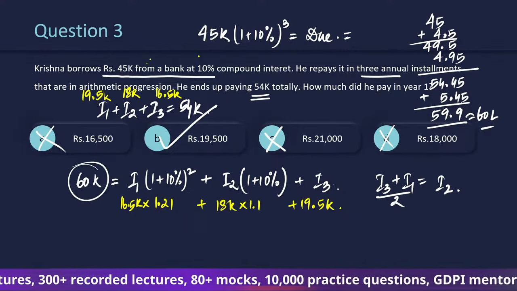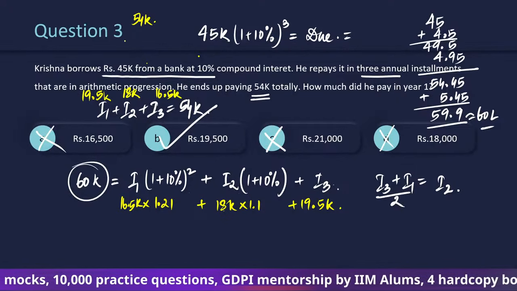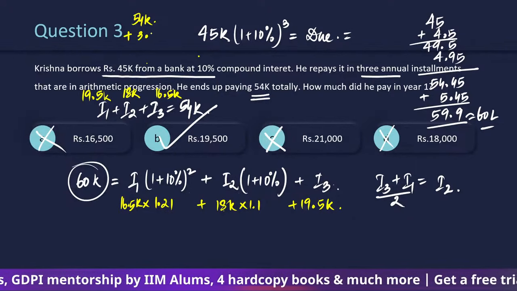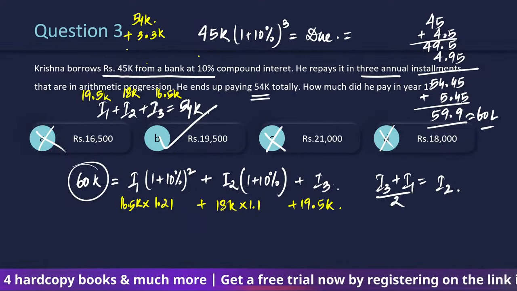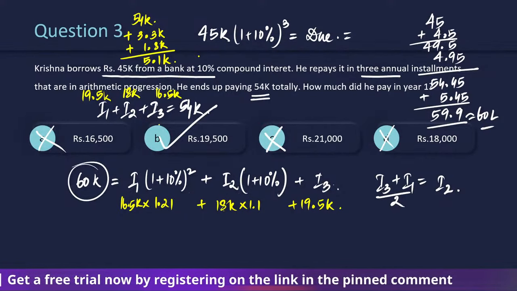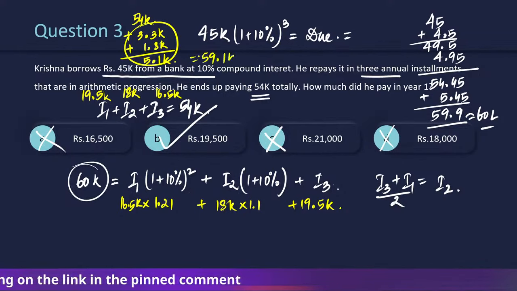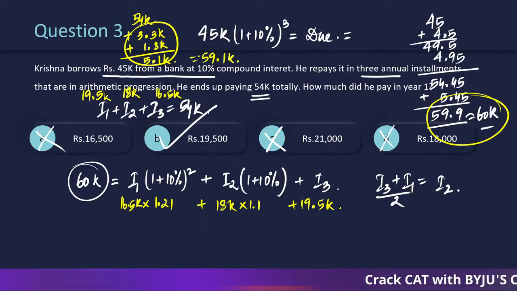If we try to solve it, 16.5, 18 and 19.5 is already 54,000, plus 20% of 16.5 is going to give us 3.3 thousand. 10% of 18,000 is going to give us 1.8 thousand. So this is going to be 5.1 thousand, right? That much will be added, so this will become 59.1 thousand. We want almost 59.9, that is, we need 60,000. It is not lax, it is 1000, right?